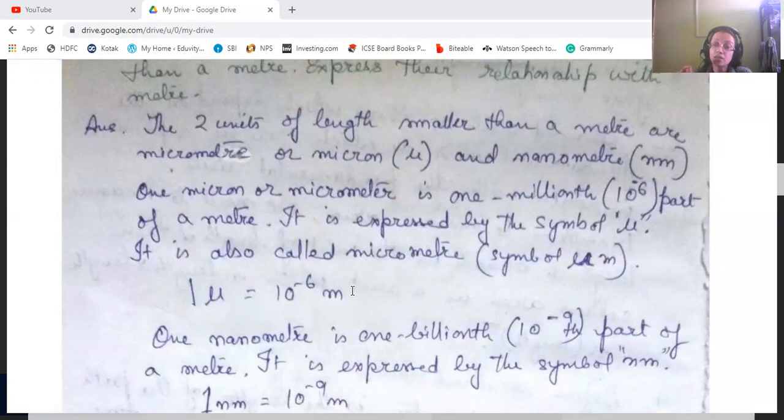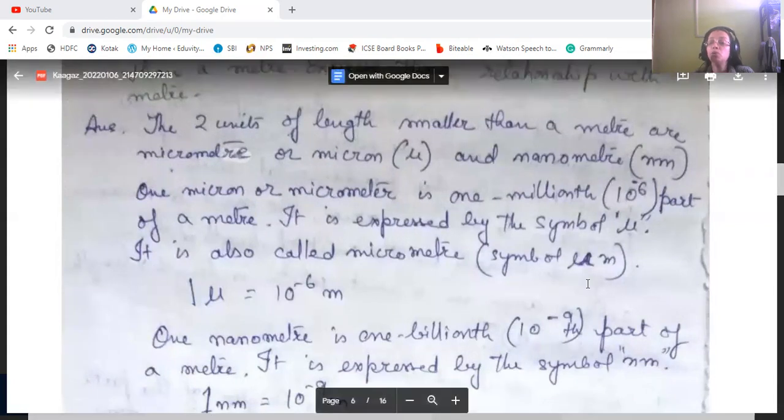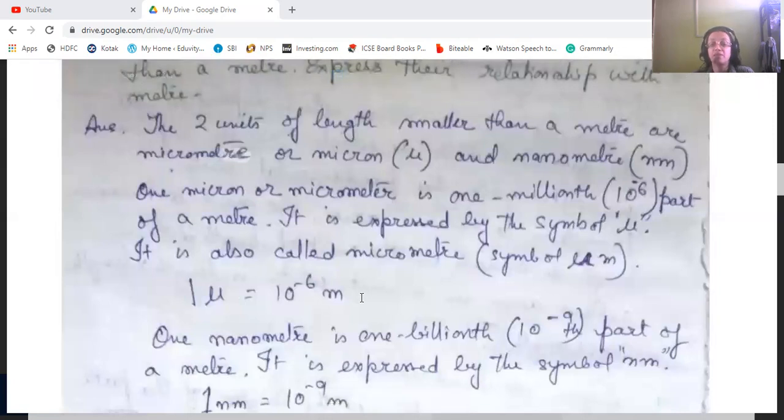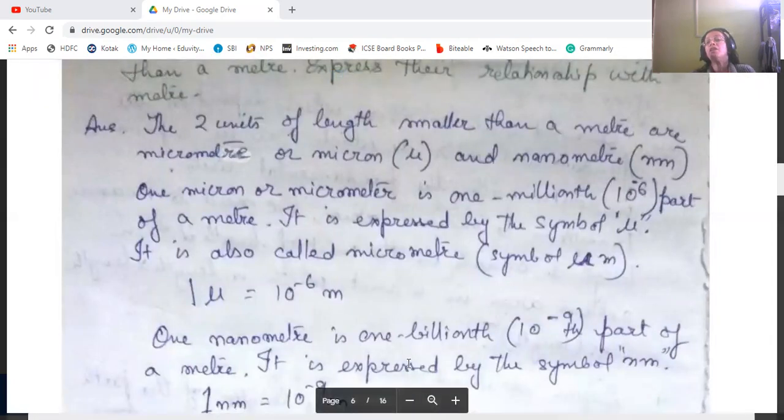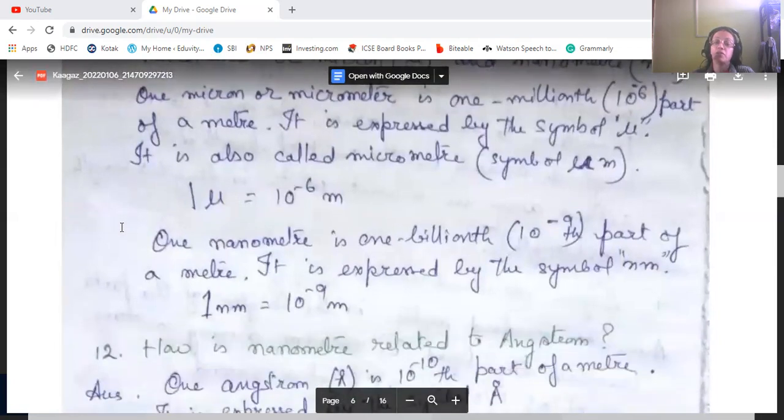It is expressed by the symbol mu m. So 1 micron is equal to 10 to the power minus 6 meters. Now 1 nanometer is 1 billionth part of the meter, that is 10 to the power minus 9 part of the meter, expressed by the symbol nm. 1 nm is equal to 10 to the power minus 9 meters.